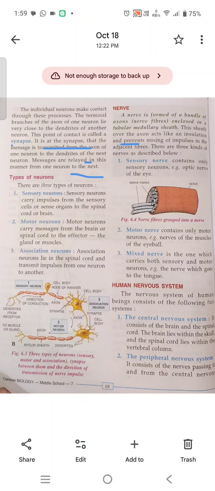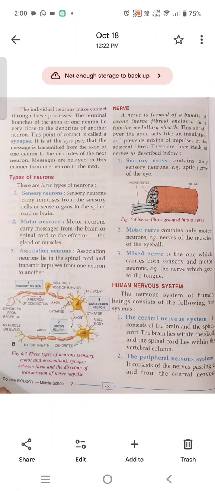Now we will study the types of neurons: sensory neurons, motor neurons, association neurons, and then the next very important topic, which is nerve. So there are three types of neurons.